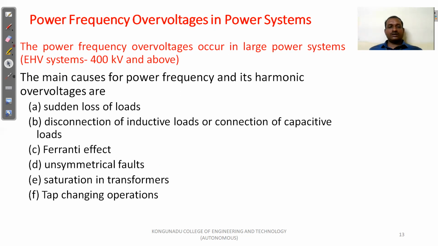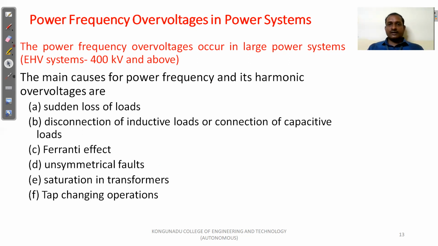Next one is that during load variations, we require tap changing operations. With the help of this tap changing operation, we are not able to fully control the over voltage. A small over voltage will be induced during the tap changing operation. So these are the main causes of power frequency over voltages.